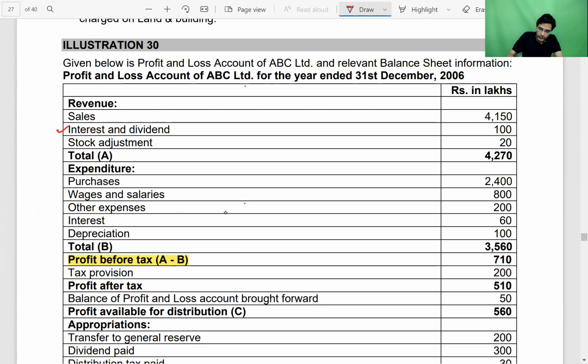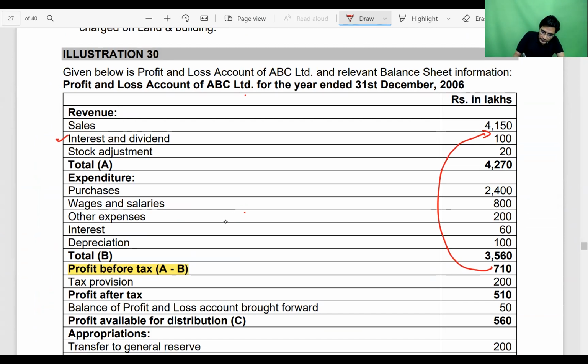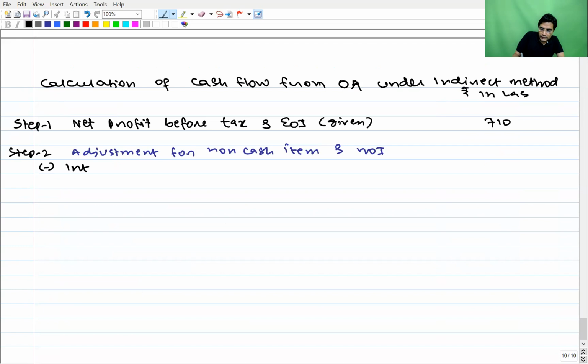First, interest and dividend is included in this 710. But this 100 rupees is not cash flow from operating activity. It is cash flow from investing activity. So to find out the cash flow from operating activity, we have to minus interest and dividend, 100.